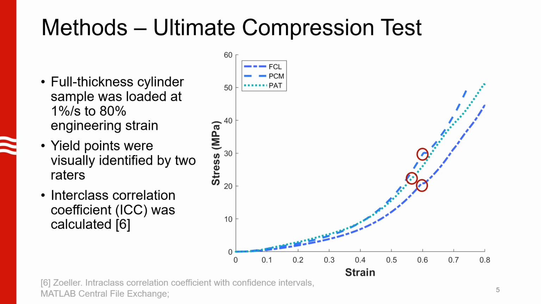The yield point is defined visually, as where there was a disruption or a sudden change of slope. The red circles are the yield points we defined. As we can see in the red circle of the representative PAT curve in the middle, the change of slope can be very subtle sometimes.